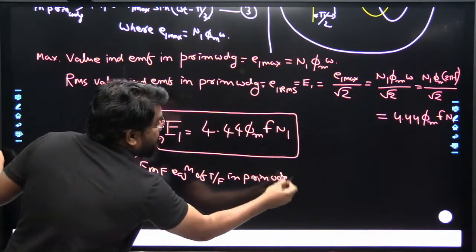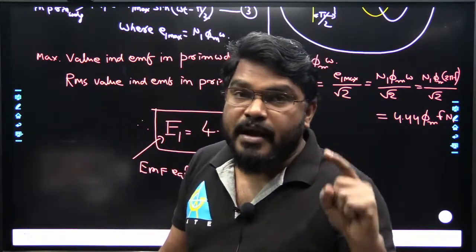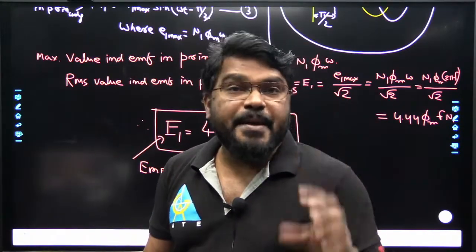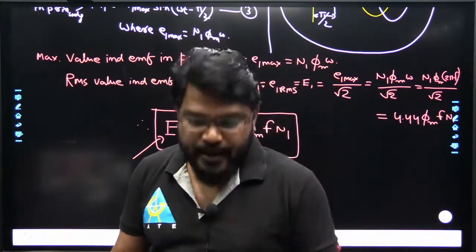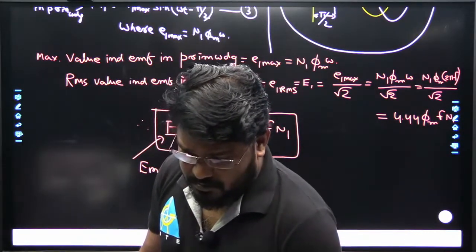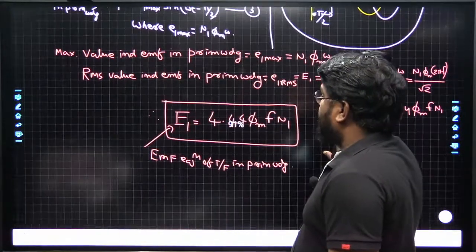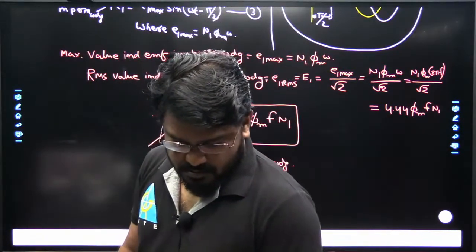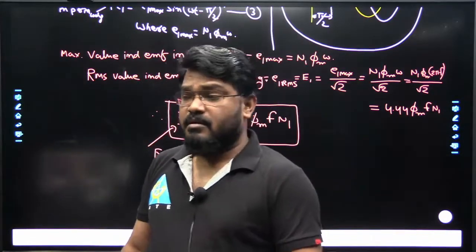All of it clear now? Is there any doubt? We have two conclusions. One is that flux and magnetizing current are in phase with each other, and the second is that the EMF induced in the primary winding lags the flux by 90 degrees. Is that clear? Any more doubt?